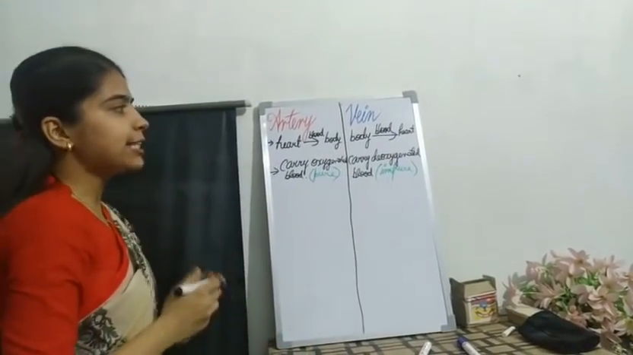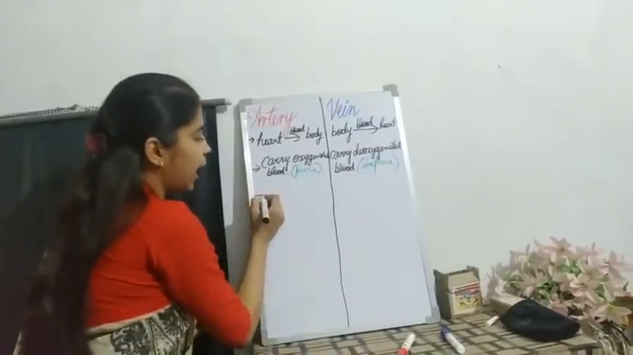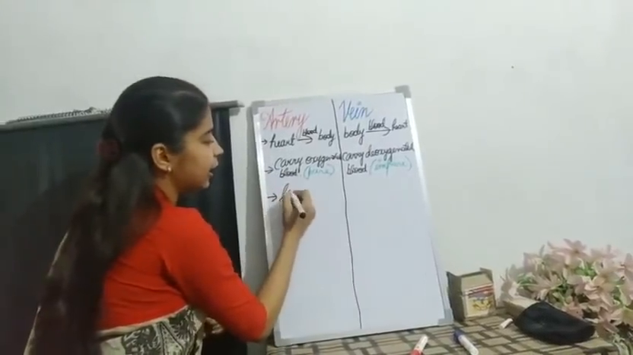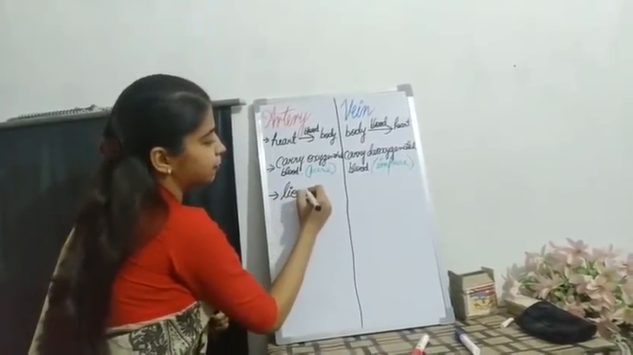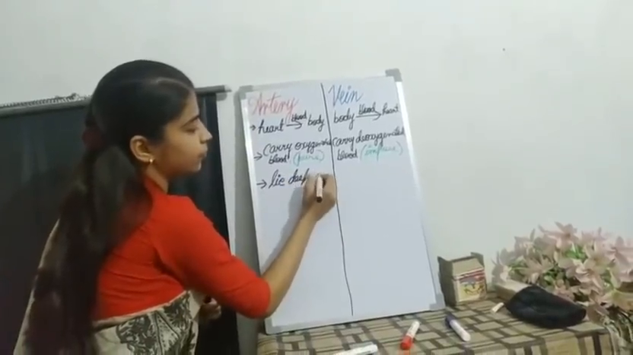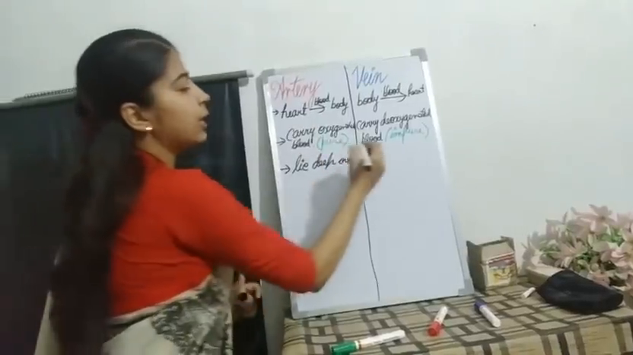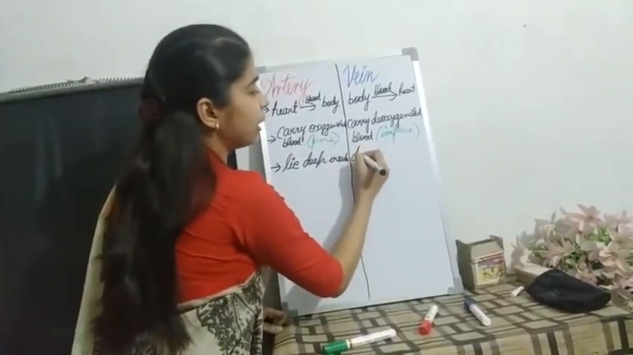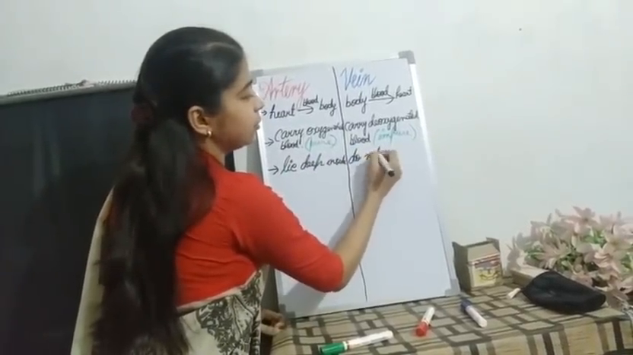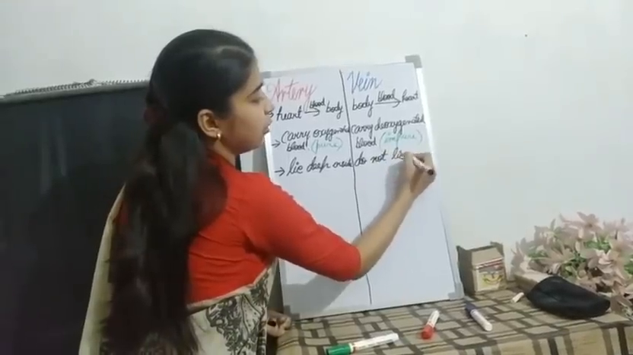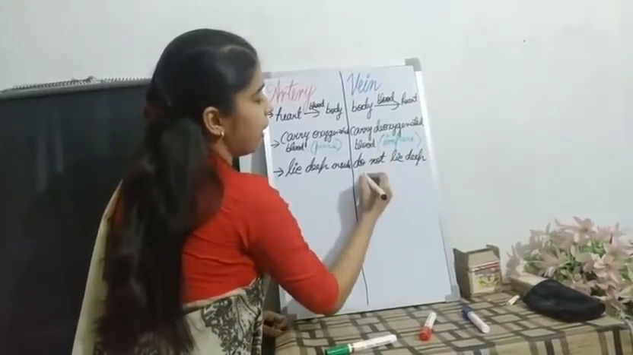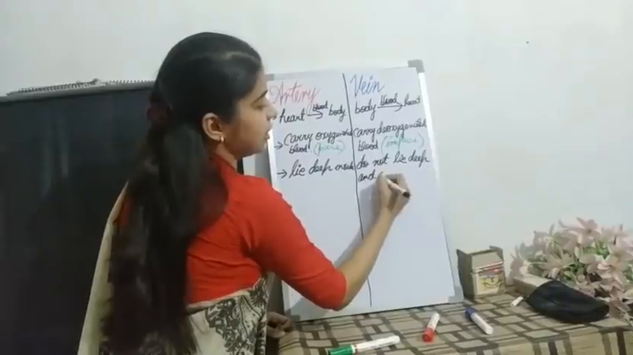The next difference is that arteries lie deep inside, while veins do not lie deep and can be seen easily.